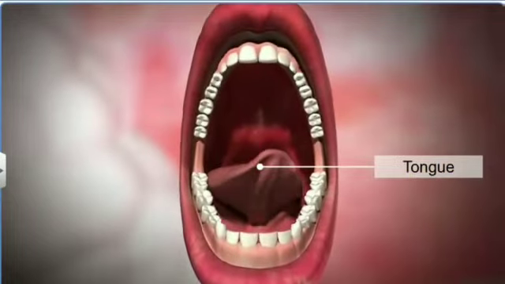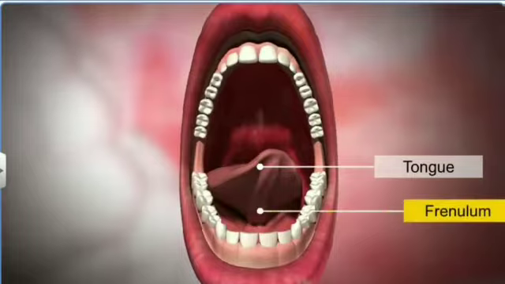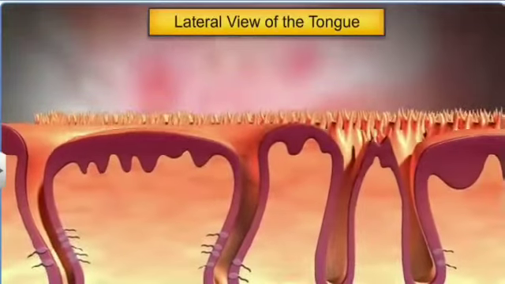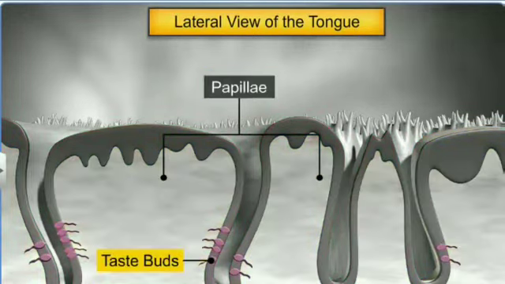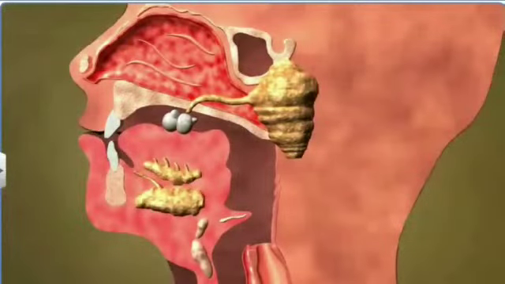It contains two important structures on the surface. They are papillae and taste buds. The tongue pushes the masticated food or bolus into the pharynx.